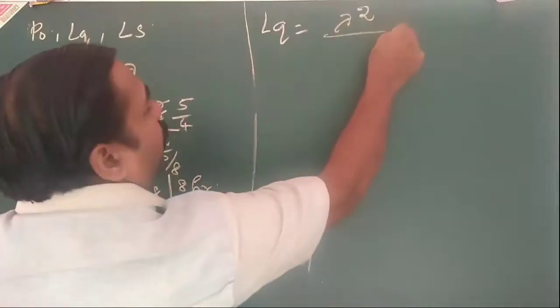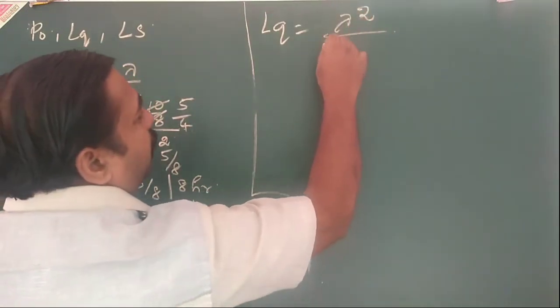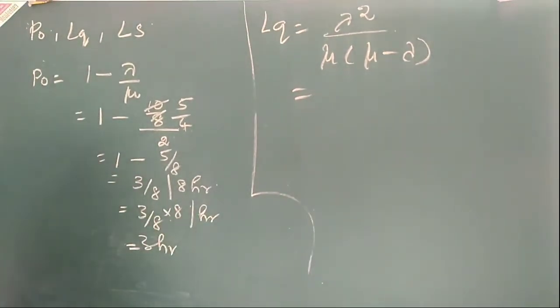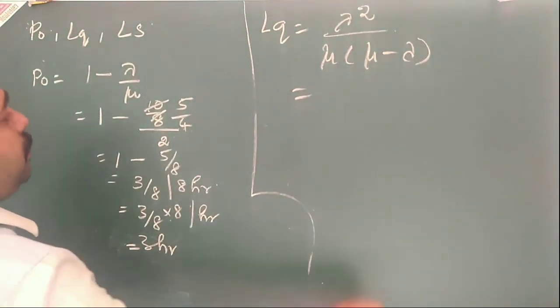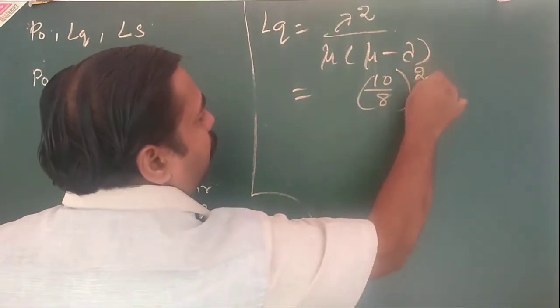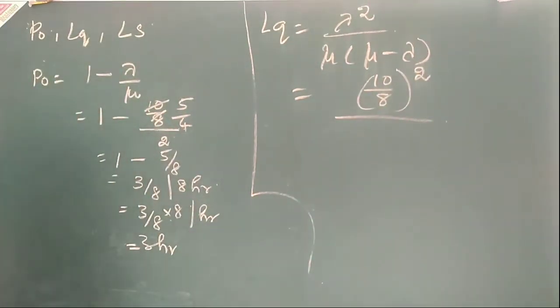Now LQ is lambda squared whole divided by mu into mu minus lambda. So substitute the values, that is 10 by 8 the whole square, whole divided by, what is mu?